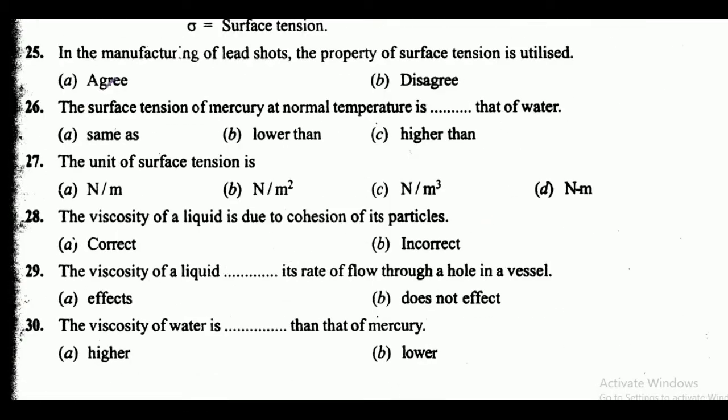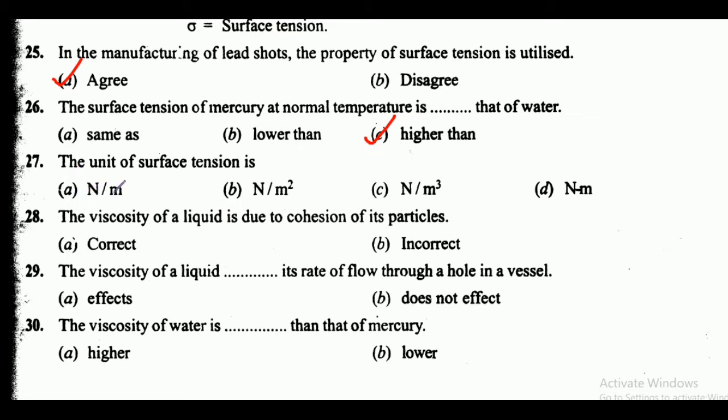Next is in the manufacturing of lead shots, the property of surface tension is utilized. Agree or disagree? So this statement is correct. So friends, option A is the correct answer, that is agree. The surface tension of mercury at normal temperature is dash that of water. Options are same as, lower than, higher than. So here correct answer is option C, that is higher than.